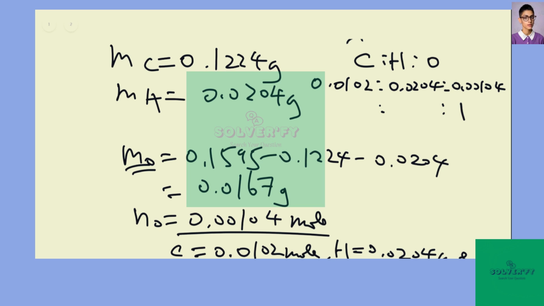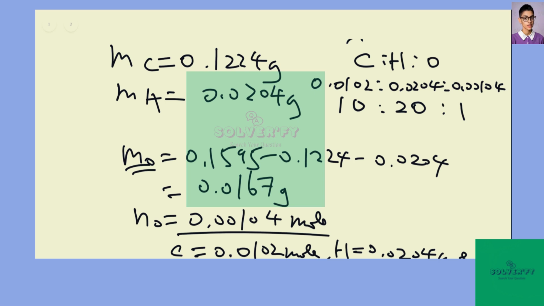So we have 1 for oxygen, and 0.0204 divided by 0.00104 is roughly 20. Then 0.0102 divided by 0.00104 is roughly 10.